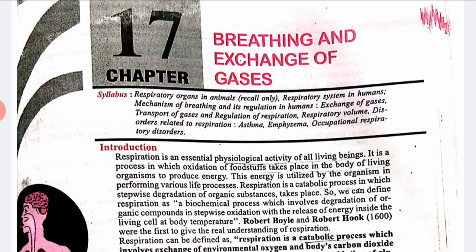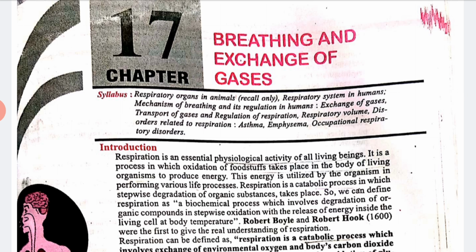Respiration is a catabolic process in which stepwise degradation of organic substances takes place. We can define respiration as a biochemical process which involves degradation of organic compounds by stepwise oxidation with the release of energy inside the living cells at body temperature.